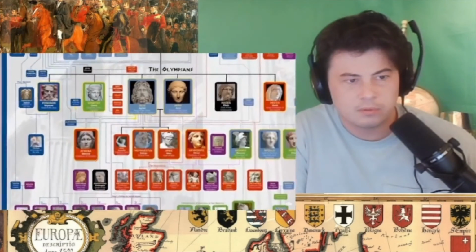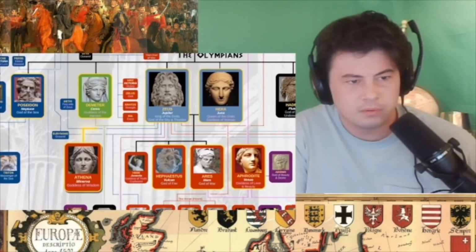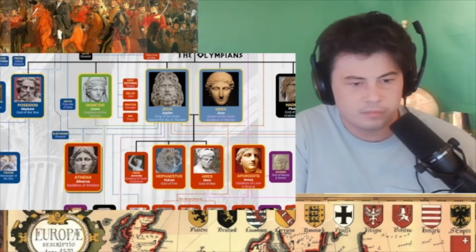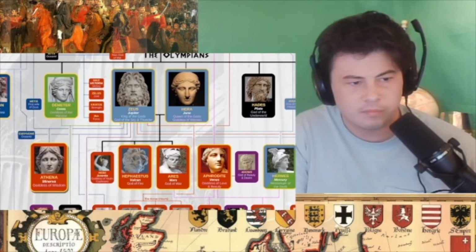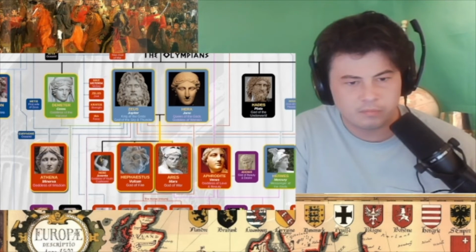So first, there's Athena, goddess of wisdom, from which the city of Athens takes its name. She was the daughter of Zeus with his first wife Metis, one of the Oceanids. Then, with his wife Hera, Zeus had Hephaestus, god of fire, and Ares, god of war.